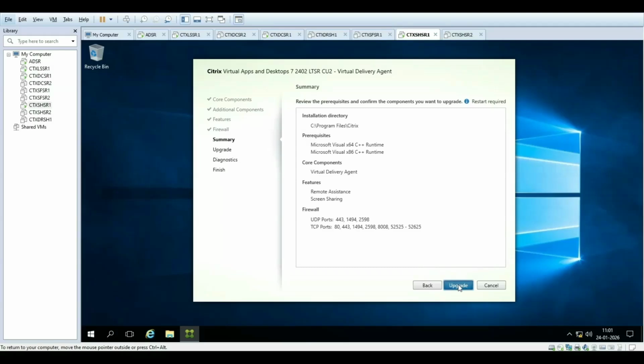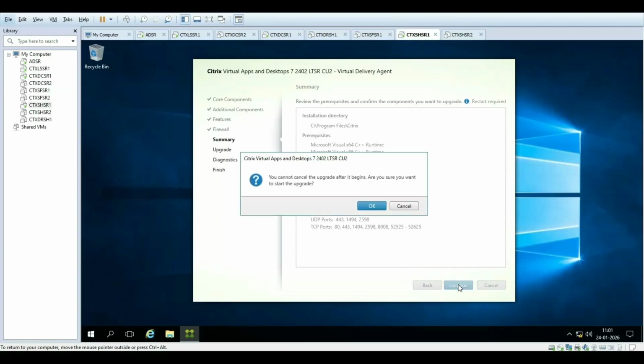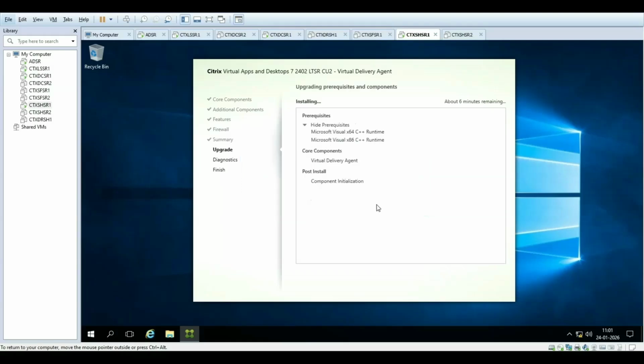It will start the upgrade, and while upgrading the VDA agent, it may reboot the server. After the reboot, it will start the installation again, meaning it will continue the installation after reboot.